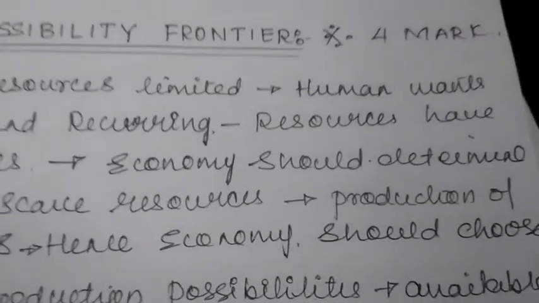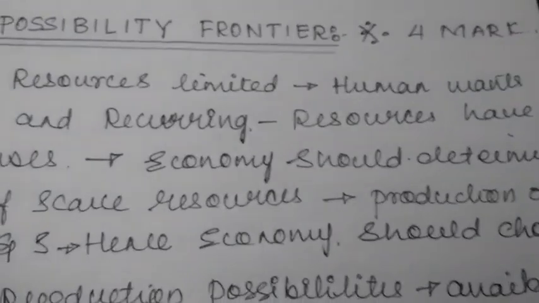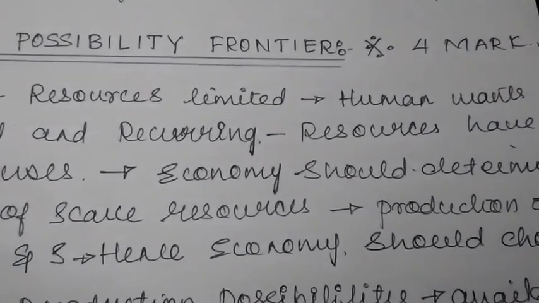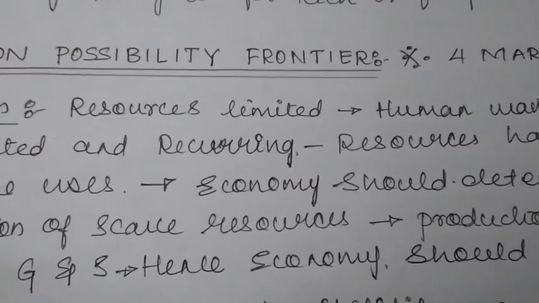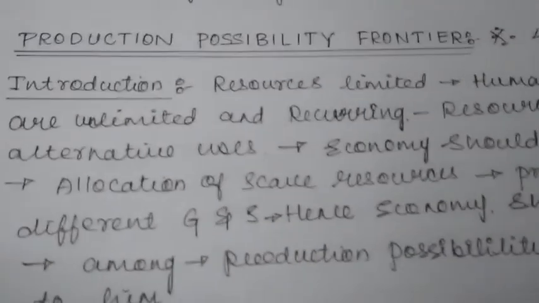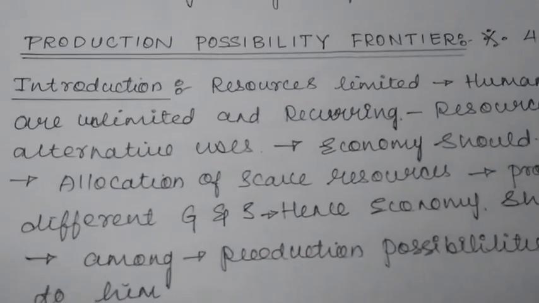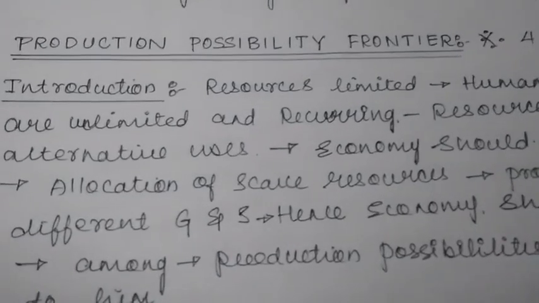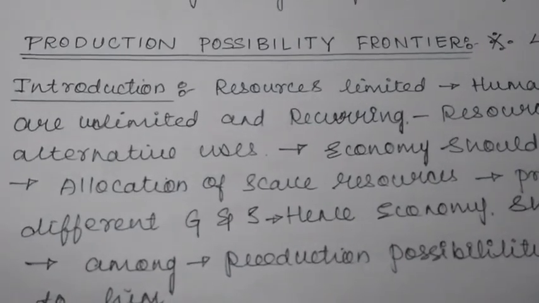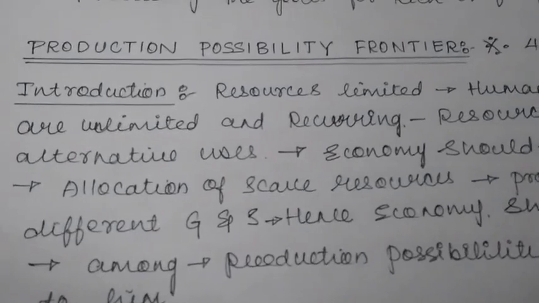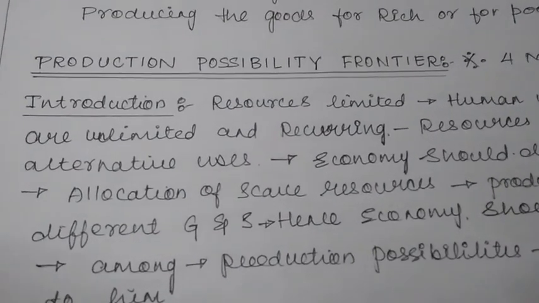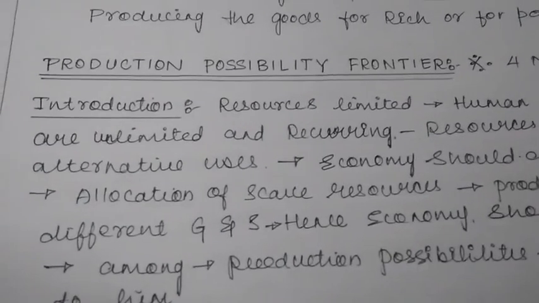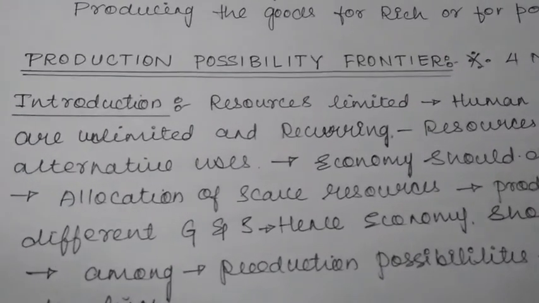Now any economy, any society for that matter, will have to determine how they are going to allocate scarce resources for production of different goods and services, because as I said, the resources of an economy as a whole are always limited in comparison to what people of any economy collectively want to have.